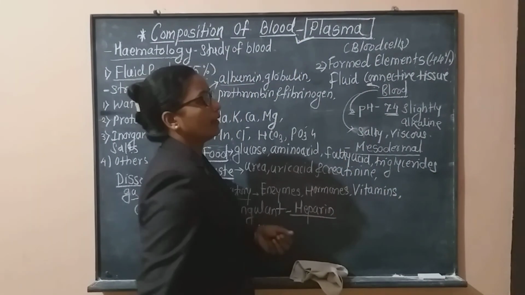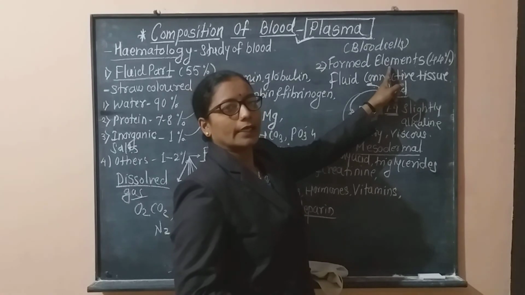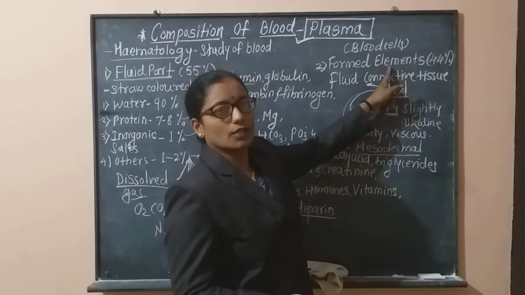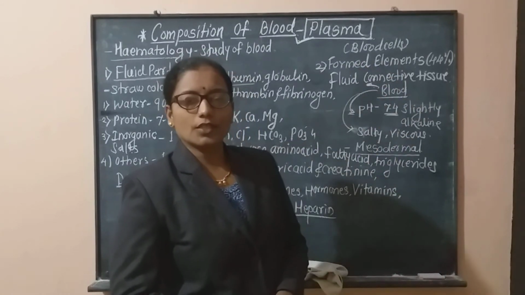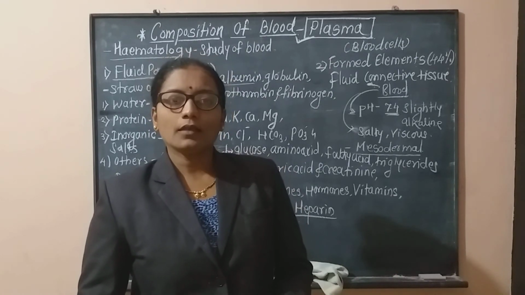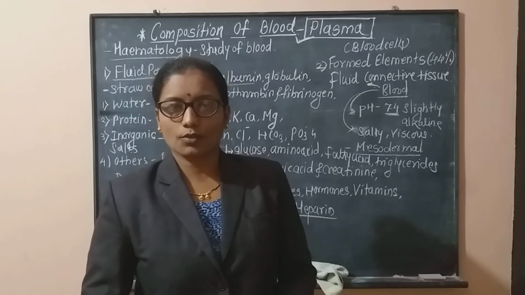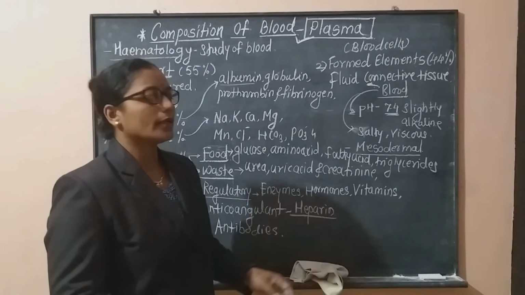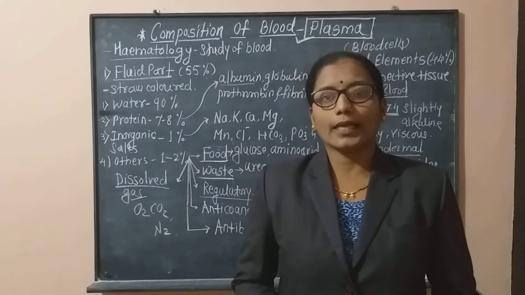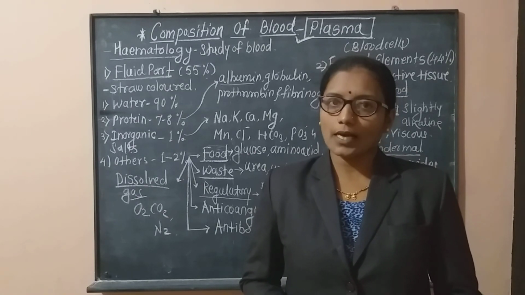This is the composition of only plasma, the first part of the blood. Now in the second part we are going to study the formed elements, that is blood cells. One by one we will study the details of each type of cell. In this way, blood is a red colored fluid connective tissue, which is mesodermal in origin, and it has a pH of 7.4, that is slightly alkaline. In this lecture we studied the details of the plasma, which is the 55% part of the blood. In the next video lecture we will study the blood corpuscles, the first type being RBCs. Thank you.